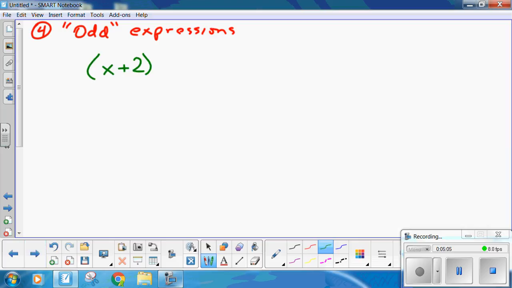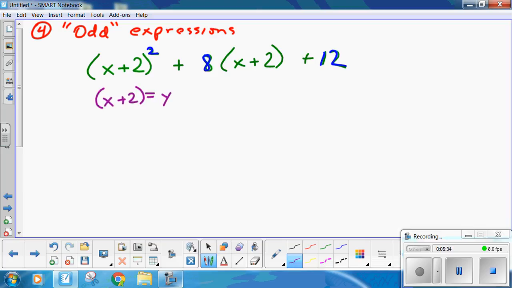Now when I say odd, I'm going to show you x plus 2 squared plus 8 times x plus 2 plus 12. You're going, what the heck? Well, copy it out and look at it closely. What do you see? Something squared plus 8 times something plus 12. So what if I let something, x plus 2, I just call that y. And all of a sudden this becomes y squared plus 8y plus 12.